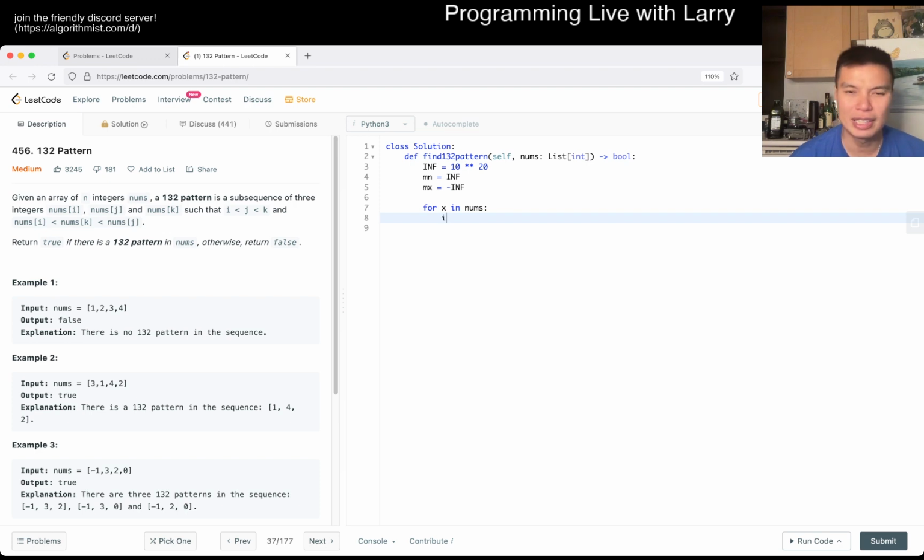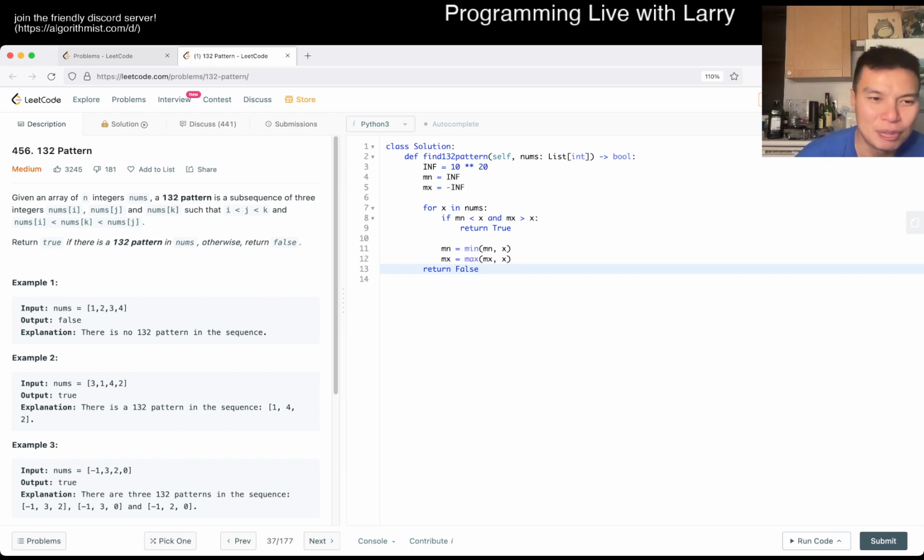Okay, first of all, if there's a number that's smaller than this number and there's a number that's bigger than this number, then we return true, right? Otherwise, we just update min is equal to min of x. Oh man, this is much easier, clearly, but well, if I could type it out. But that took a while, and that's a little sad. If we go through all the way, then we should be good. Actually, this is easy now that I think about it.